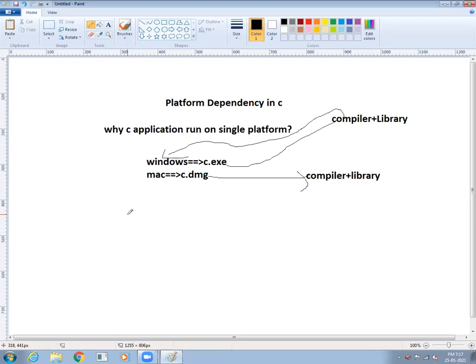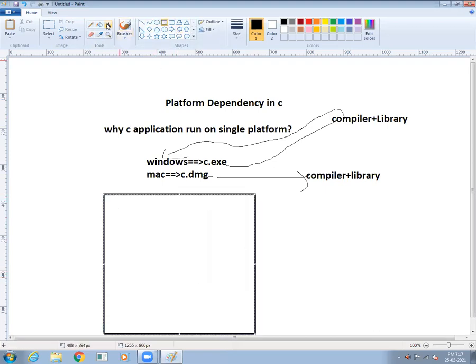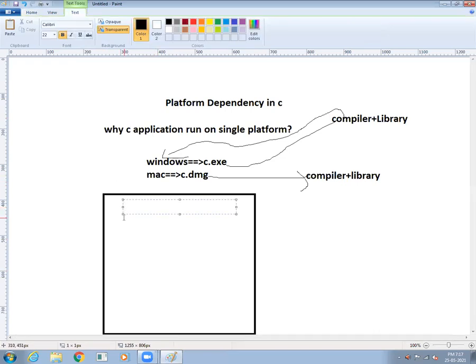Okay. So how is it doing this favor? What are the problems we are facing? In the case of this favor, that is what we call platform dependency. See here, we are writing one simple C program. Of course, we are not going through the syntactical rules of the C language; I'm just writing it here generally.